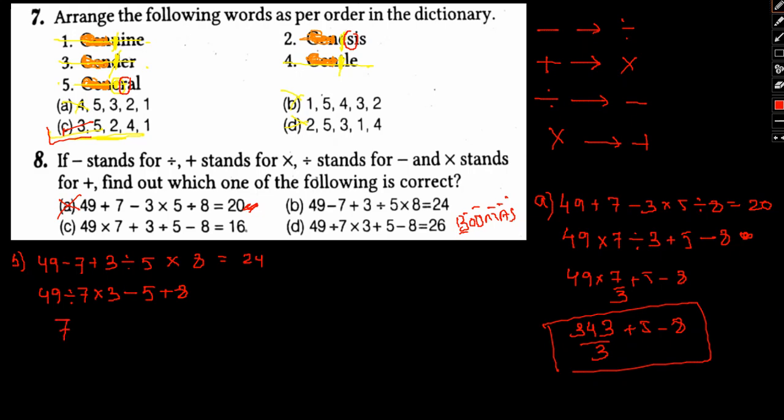49 by 7 would give us 7 into 3 minus 5 plus 8. Okay, this 7 into 3 is 21, minus 5 plus 8 would yield us 29 minus 5, that is 24. So yes, satisfied. So option B will be our answer.